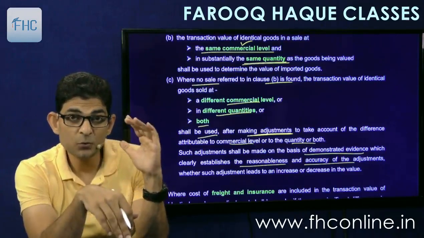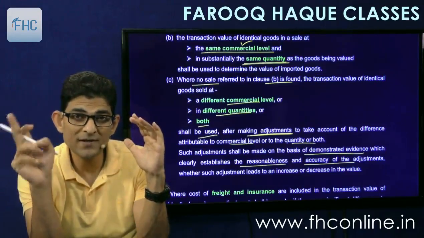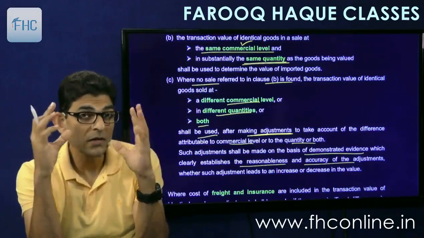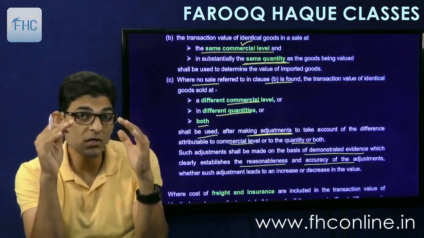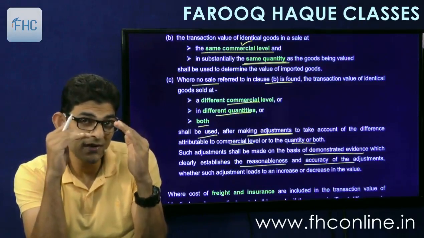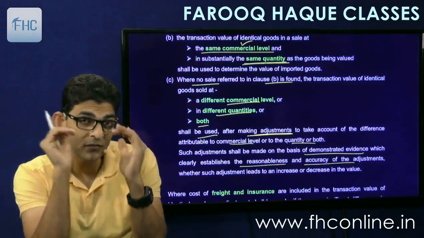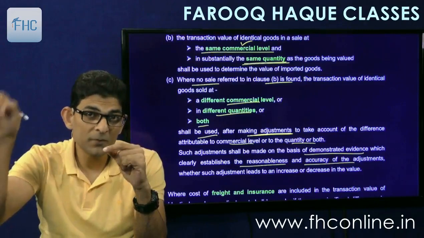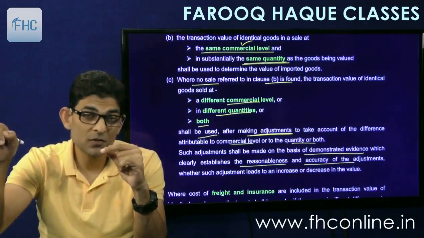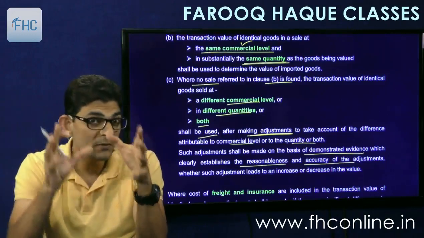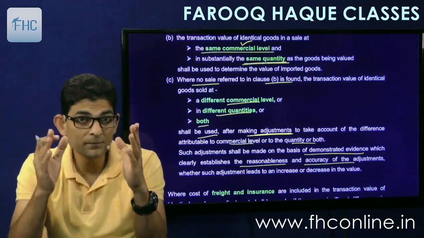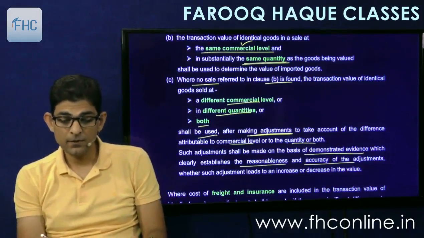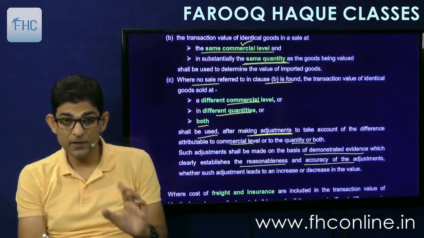Suppose I'm importing 20,000 units and the other person has imported identical goods of only 10,000 units. So there is a difference of 10,000 units. I'll have to prove that the exporter gives a discount at this rate for 10,000 units and at this rate for 20,000 units. Hence I am deducting that much difference from his price, as the further discount is getting reduced. So I'll have to prove this. Whatever adjustments I'm making should be provable, should be demonstrable. The reasonableness has to be proved and the accuracy has to be proved.